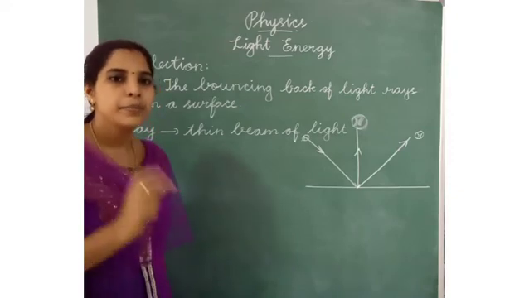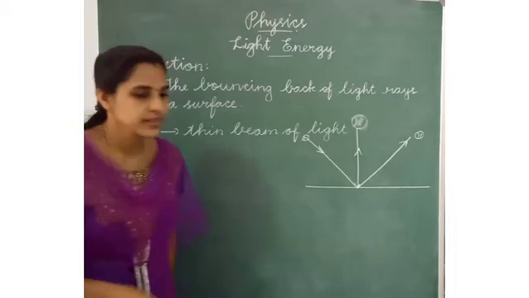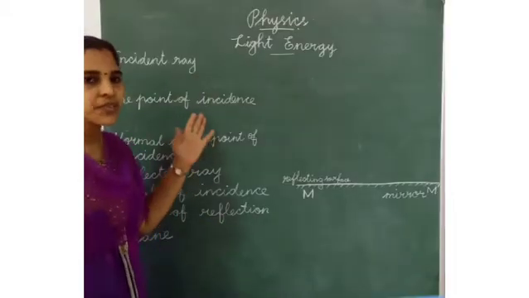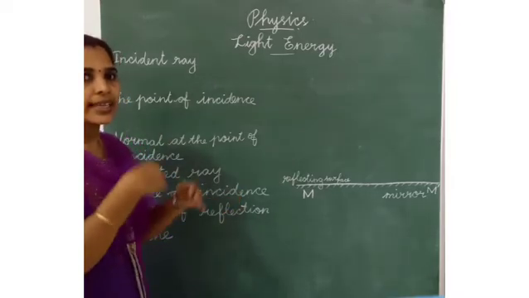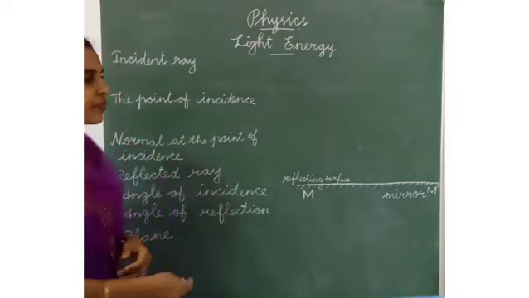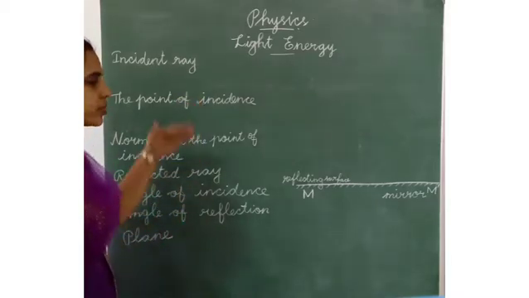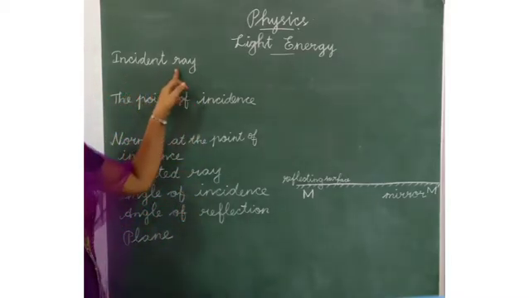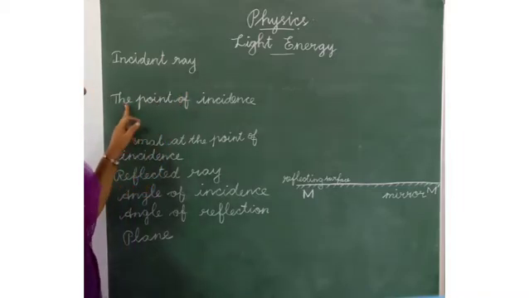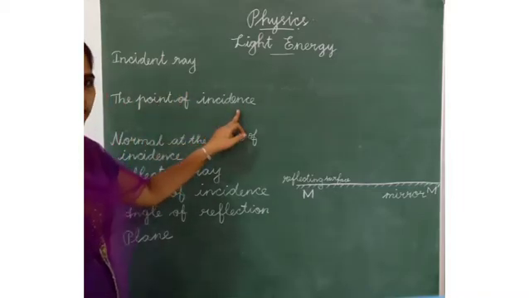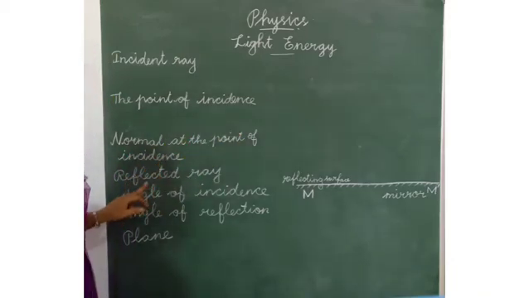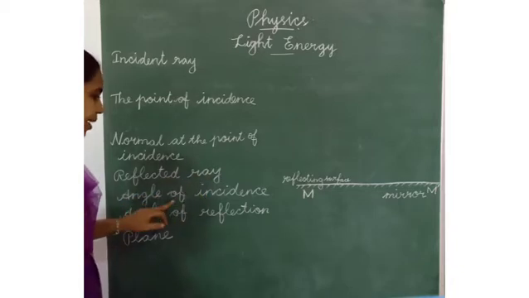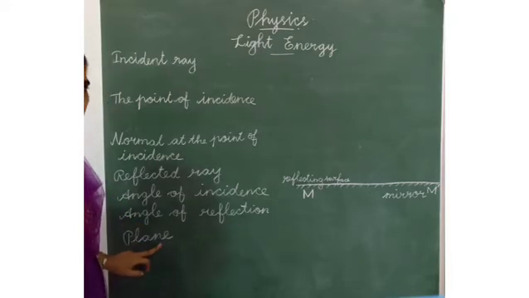So, mirror is the best reflector of light. In this reflection part, we have to learn some terms, how the light will be reflected. First one is incident ray and the point of incidence. Next one is normal at the point of incidence. Then reflected ray, angle of incidence, angle of reflection, plane.